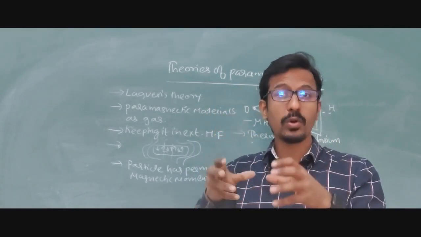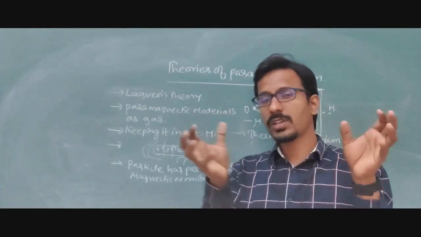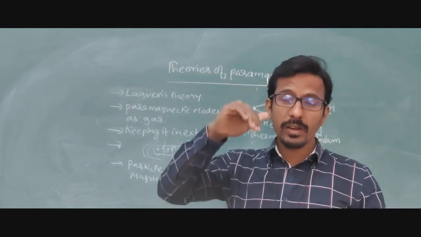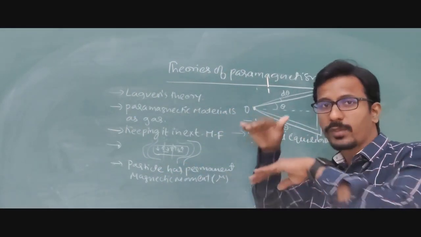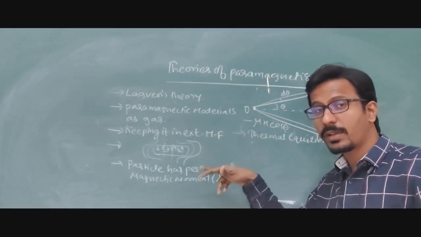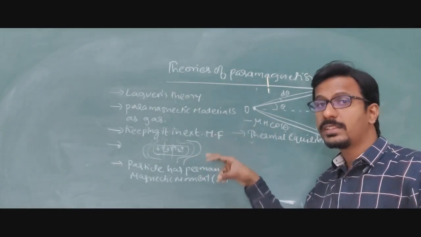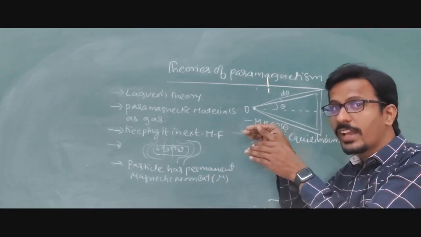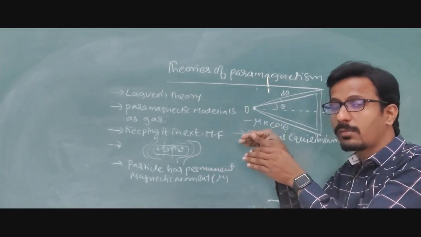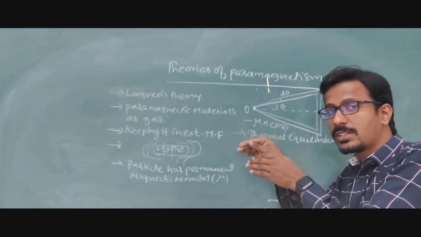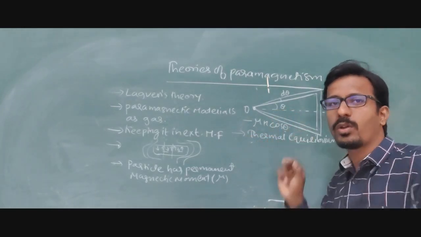Why is it generated? Because we are applying the external magnetic field. Due to that, the atoms start vibrating. After a certain interval of time, what happened? This will come to the thermal equilibrium position. But before coming to thermal equilibrium, in between thermal agitation and thermal equilibrium, what happens? A slight inclination, an alignment of the molecules, will take place.